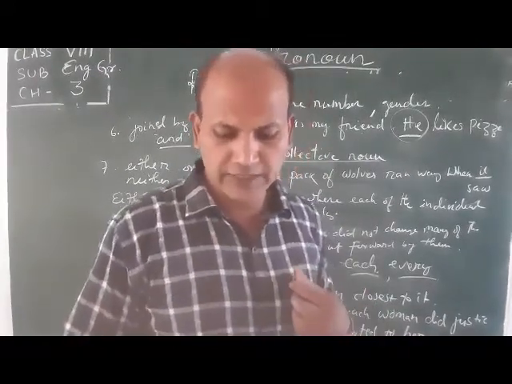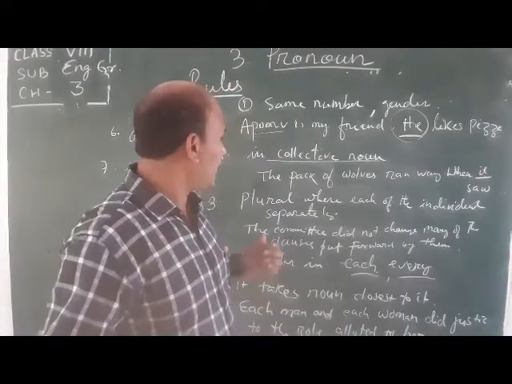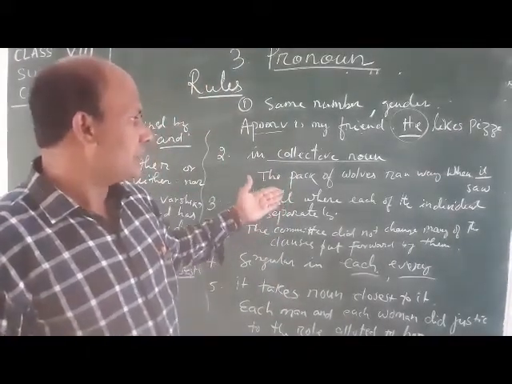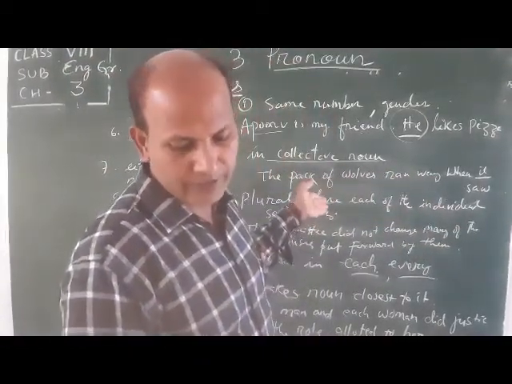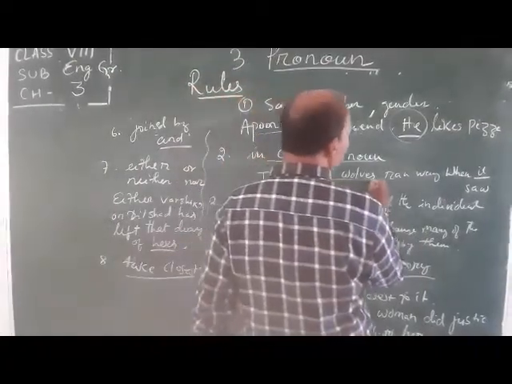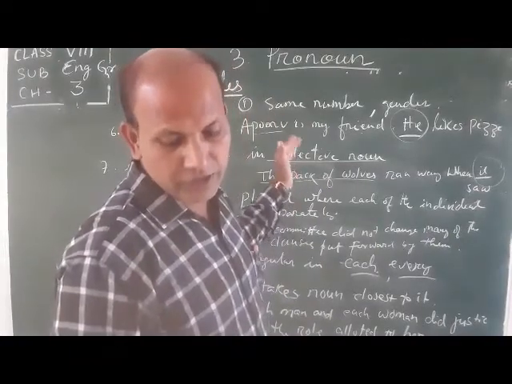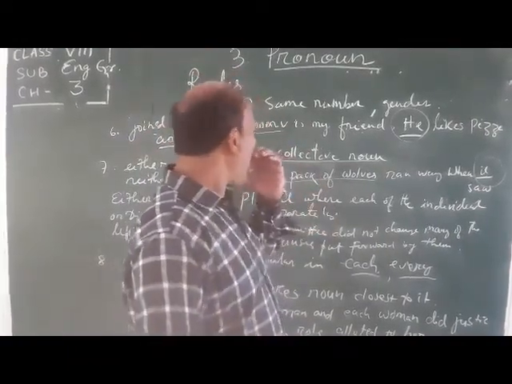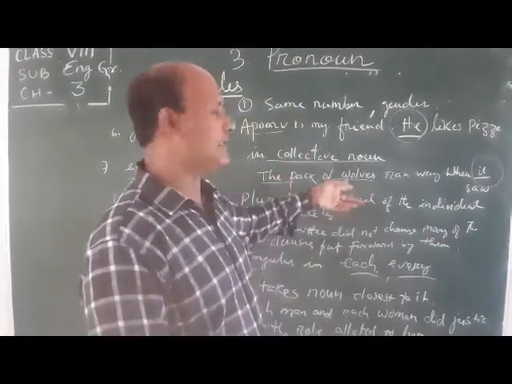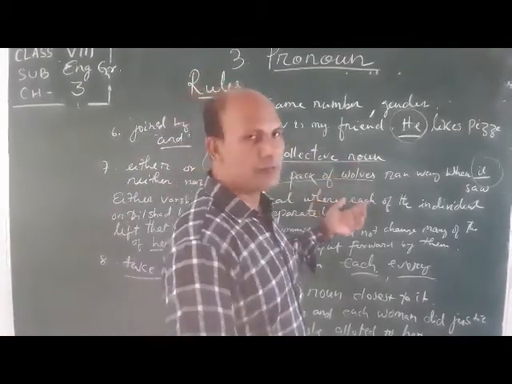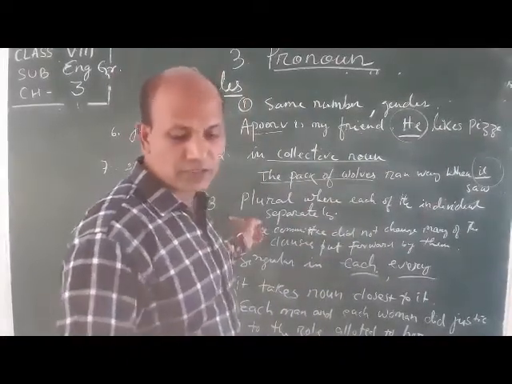Next point, in connection with a collective noun: the personal pronoun should be singular in number and neutral in gender when it stands for a collective noun that is viewed as a whole. Just like, the pack of wolves attacked when it saw the elephants approaching. A pack of wolves is a collective noun that seems plural, but it is singular, so we use a singular personal pronoun. In a pack of wolves there are many, but the pack is taken as one, so the singular personal pronoun is taken. Is this point clear?